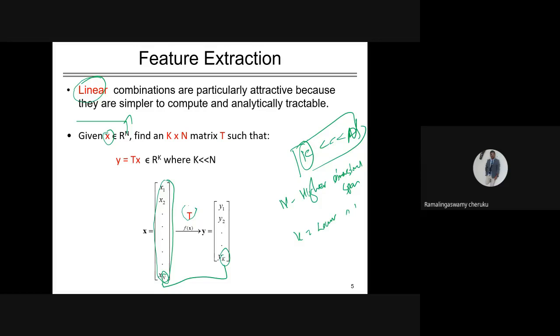There is a function which will map this. When I supply this x as input to the function, or multiply x with a certain matrix, the transformation matrix, then I can get this. This is called the transformation matrix or the transformative function. Then how do you find this transformative function? We will see it now.